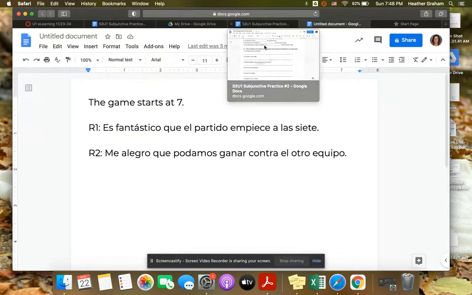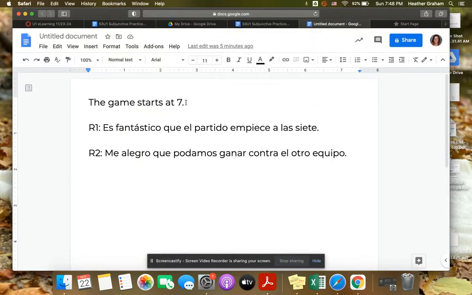So a little explain what we're doing. I give this example in class, but if I give you the statement in English, the game starts at 7. This is response 1 and response 2. There's 2 different ways that you can respond. One, you can just regurgitate the information and put something in front of it. So right here, this is kind of like our trigger. So I'm going to highlight this here.